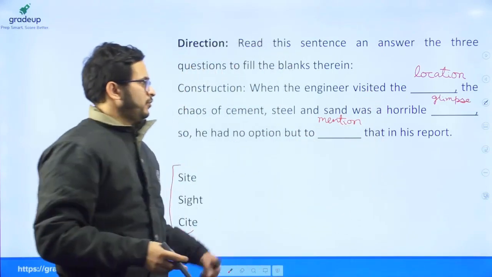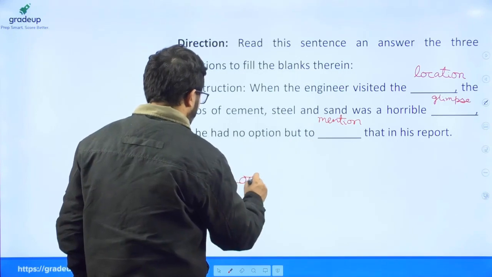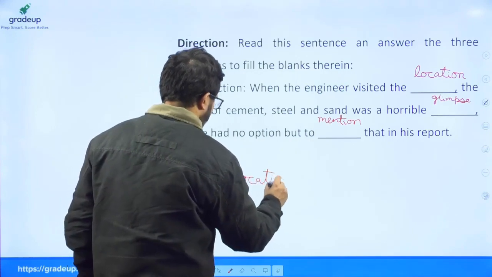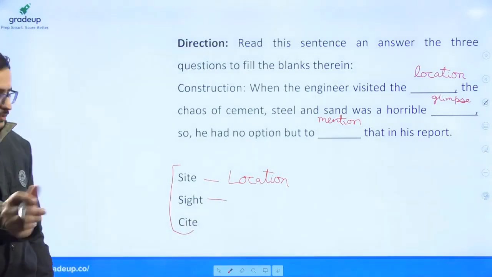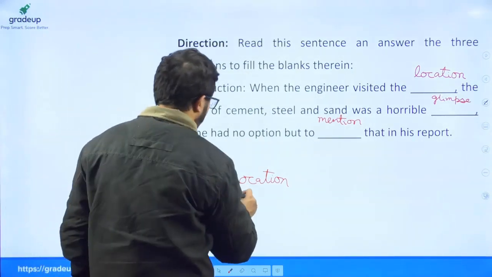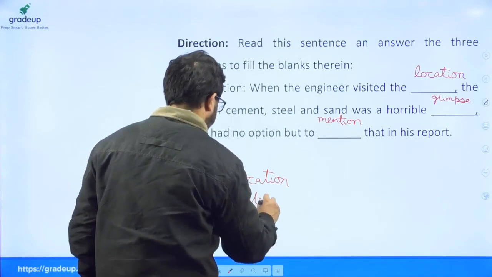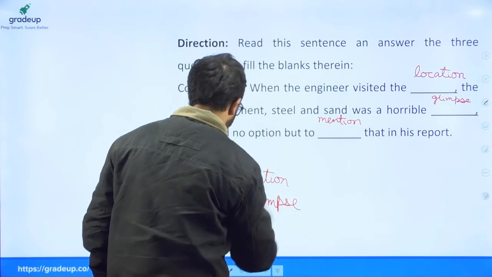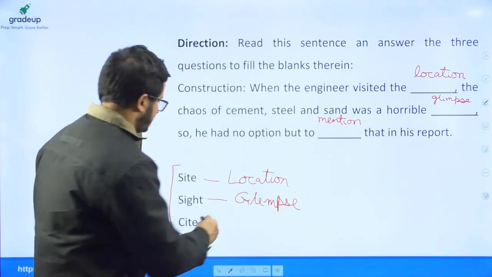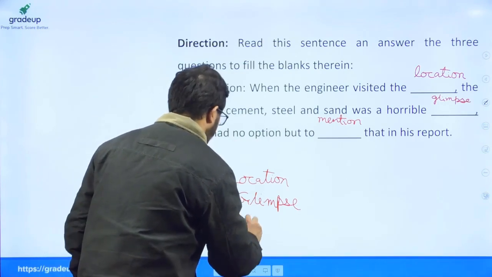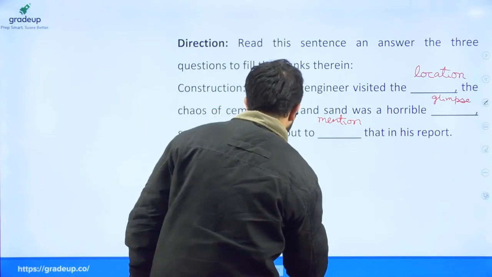If you look at the words given, site means location. Sight means when you see something, or a glimpse of something, and cite means to quote or mention some example.